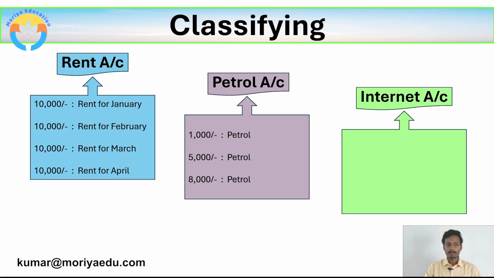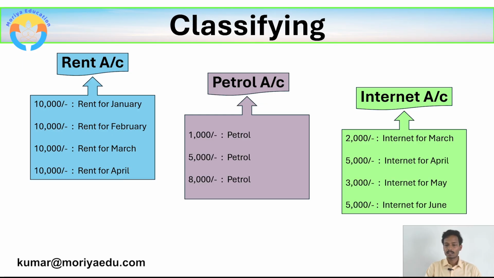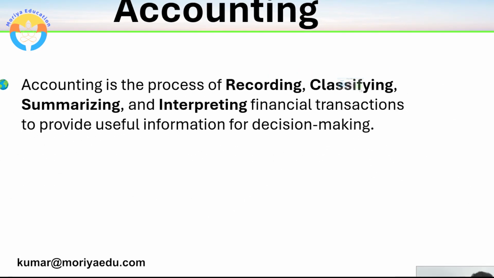The expense incurred on petrol each time should be recorded in petrol expense account, and every month internet expense will be posted into internet expense account. This is called as classifying. That means by this example we have understood that classifying means we store the transactions in separate accounts based on their nature.